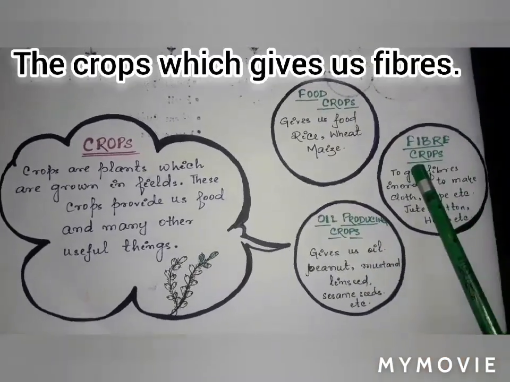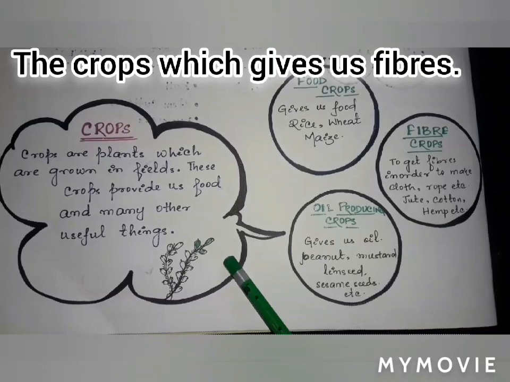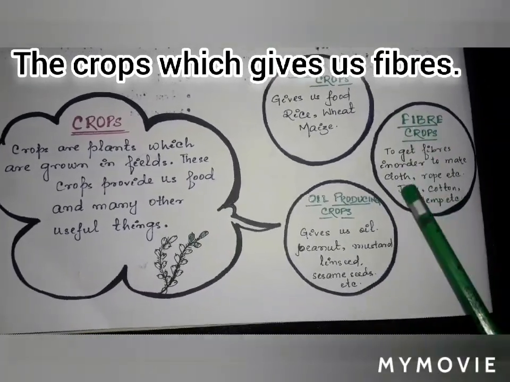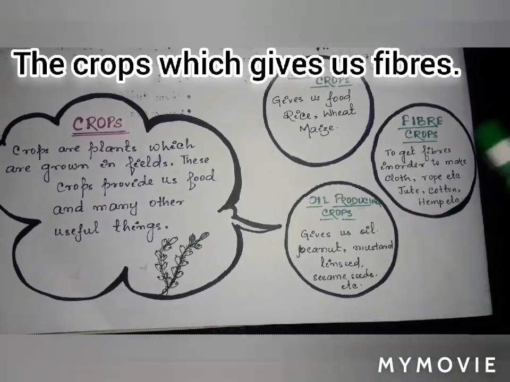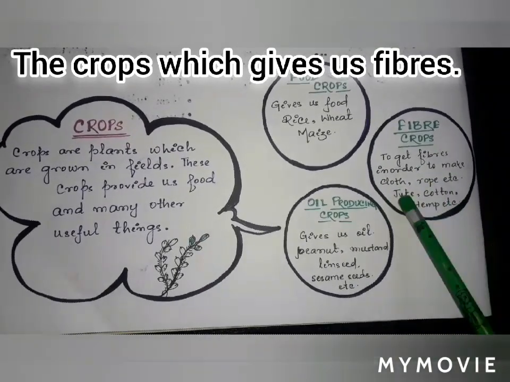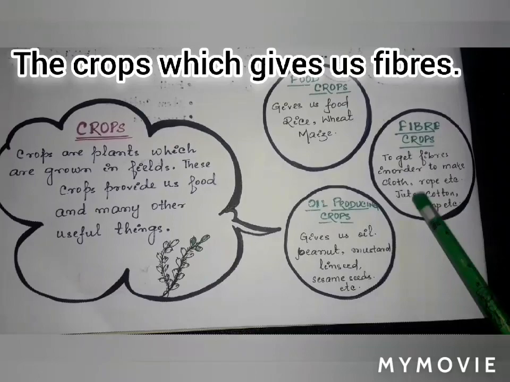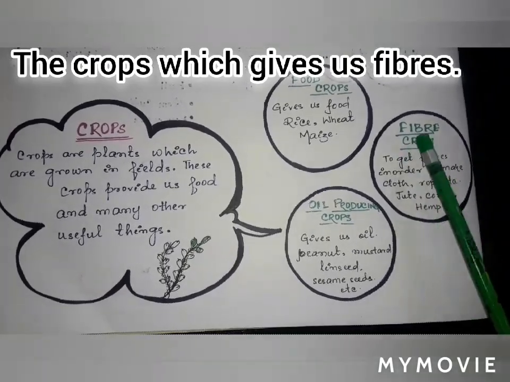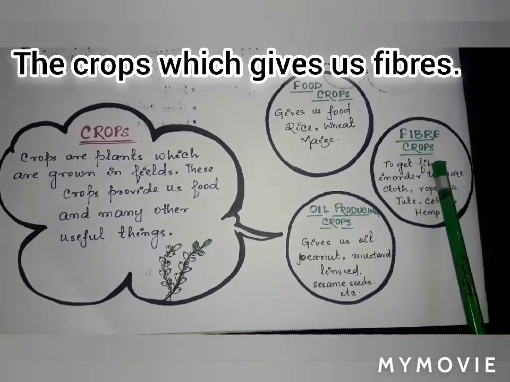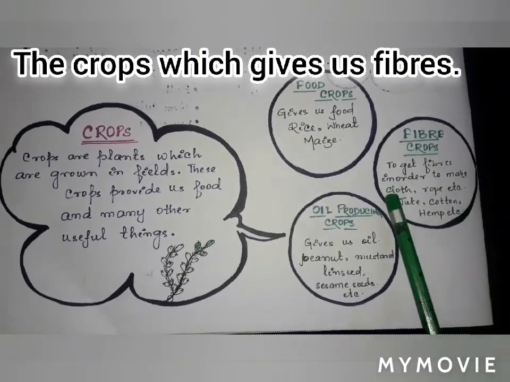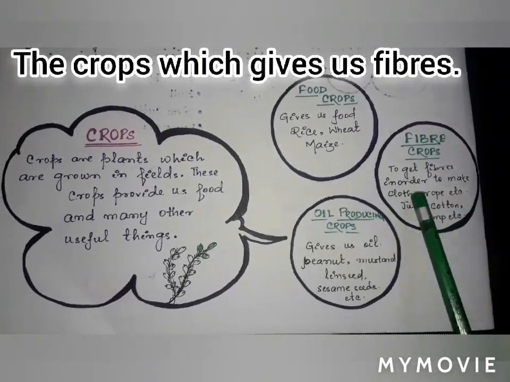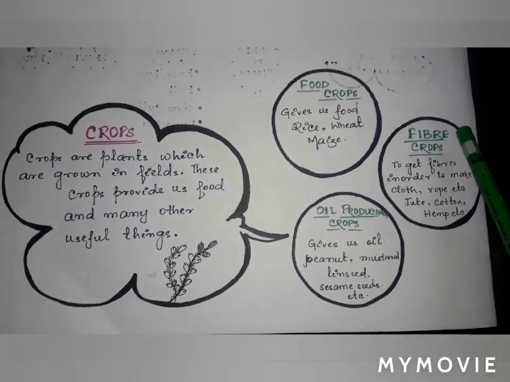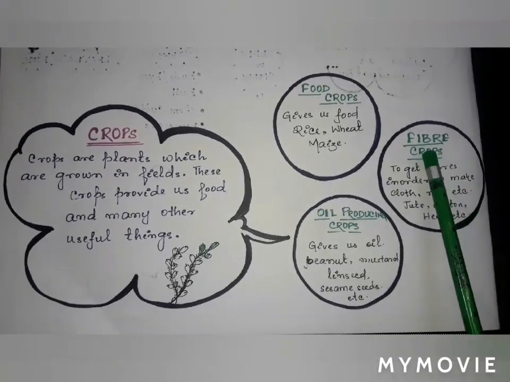Next is your fiber crops. We get fiber from these crops. And what are those? Jute, cotton, hemp. These and many other are the crops from which we get fiber. And what are fibers? Fibers are the materials from which we make cloth, rope and bags, like paper, and many other things we get from these fiber crops.